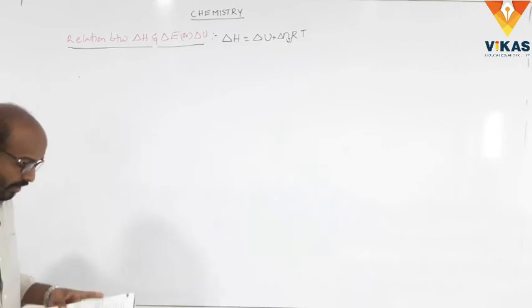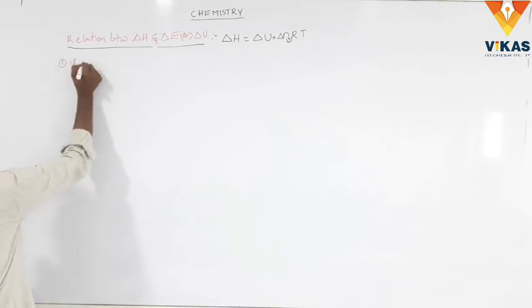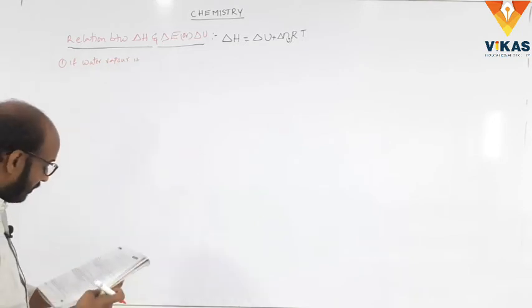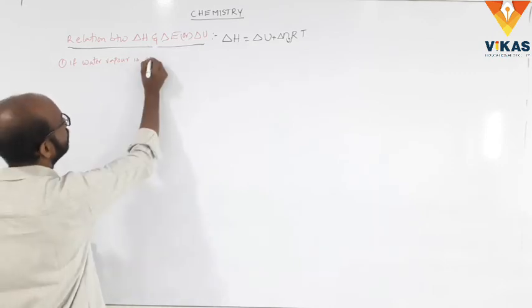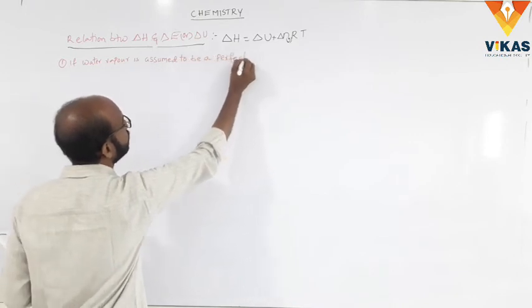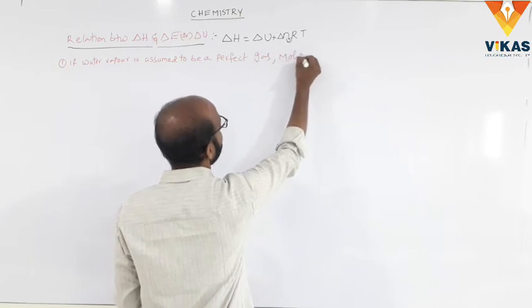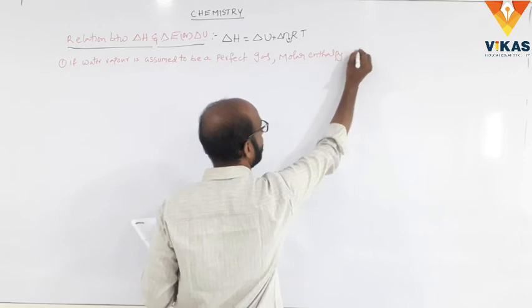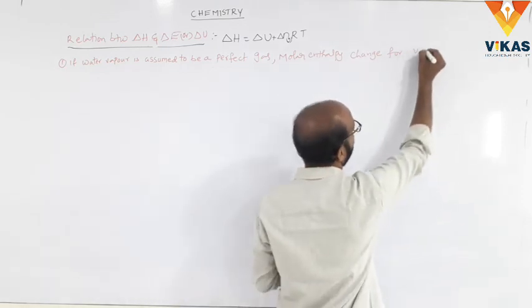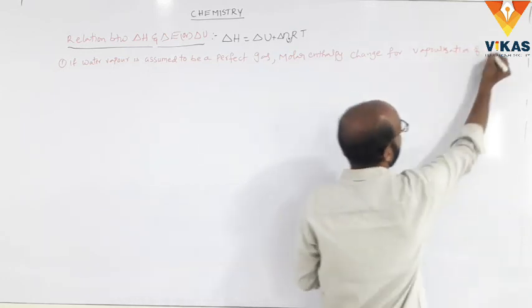So here the sum is: if water vapor is assumed to be a perfect gas, molar enthalpy change for vaporization of 1 mole of water